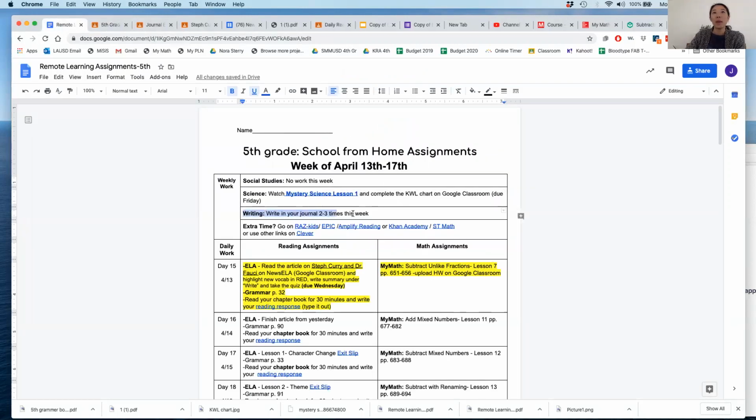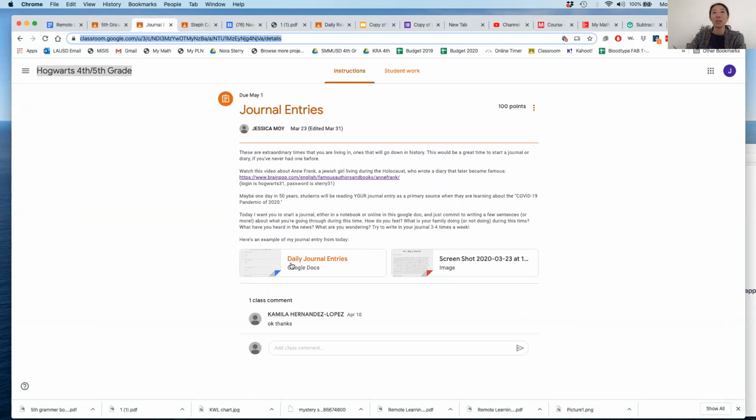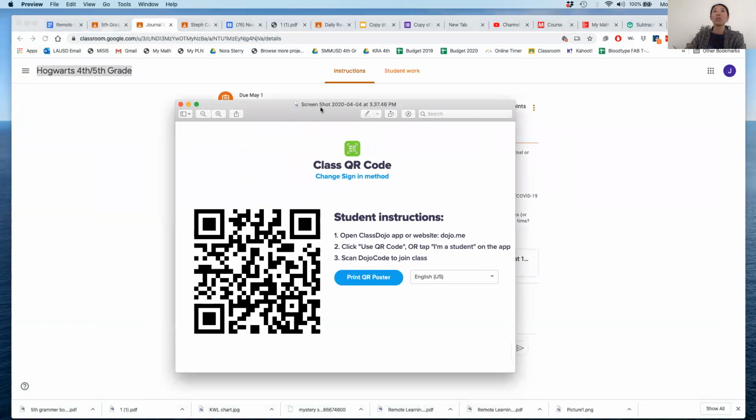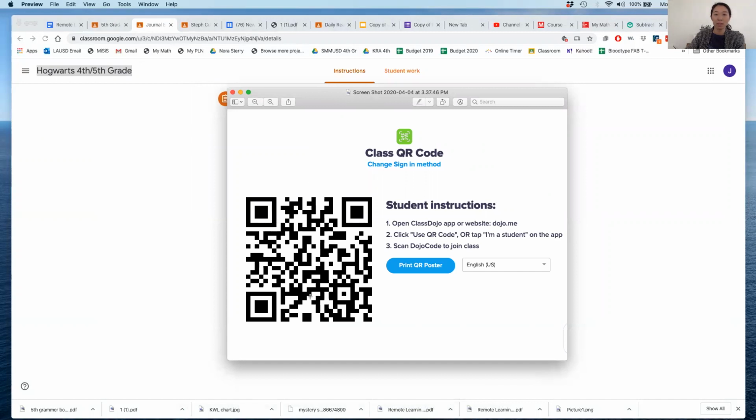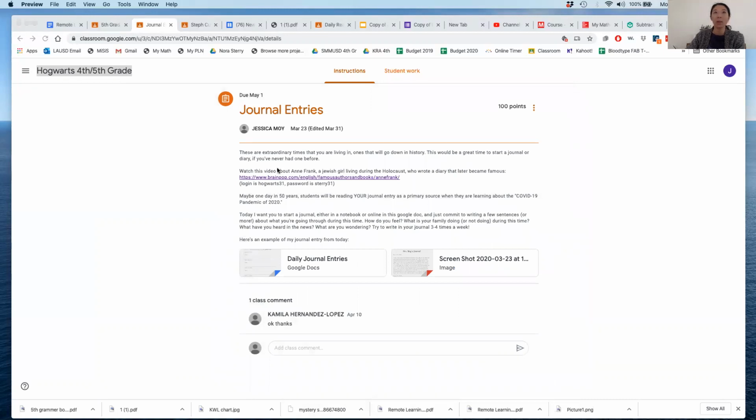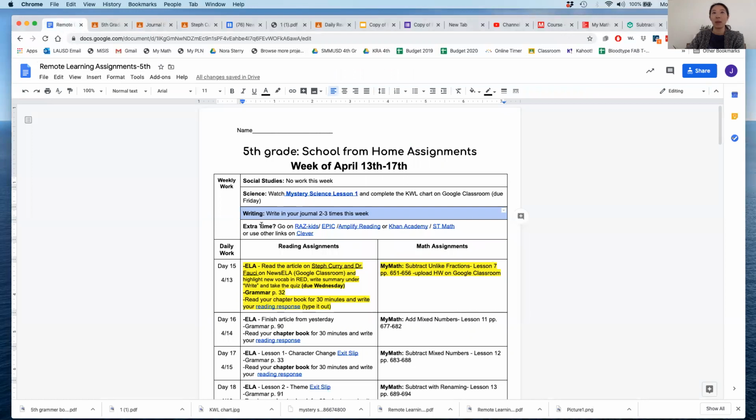For writing, you need to be writing in your journal 2 to 3 times this week. Okay, remember that could be either here on Google Classroom under daily journal entries, and just add the date for each time you write, or some of you prefer to do this on ClassDojo. If so, take a picture of this QR code because that's what you need to sign in. You just go to the ClassDojo app or the website dojo.me, click use QR code, and then click I'm a student, and then scan this, okay? And then you can go to your portfolio and you can upload your journal entries there. But some of you have not started yet. Please make sure you do start that. That's your grade for writing, okay?